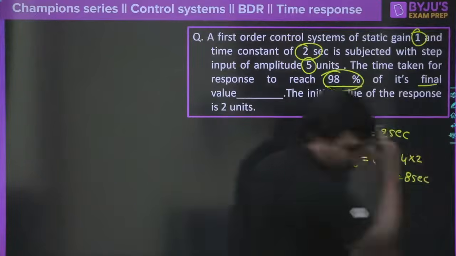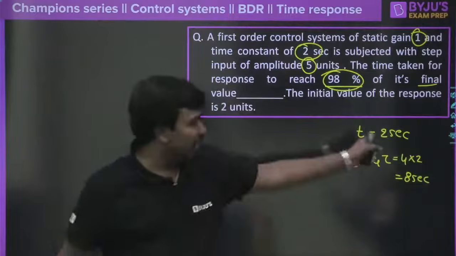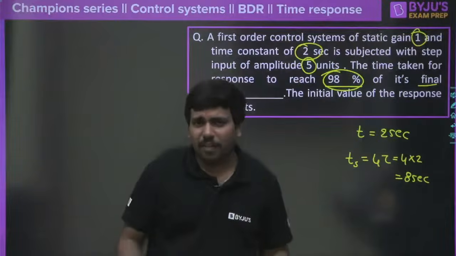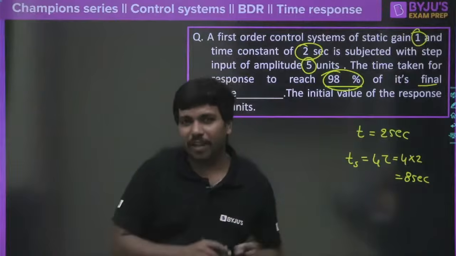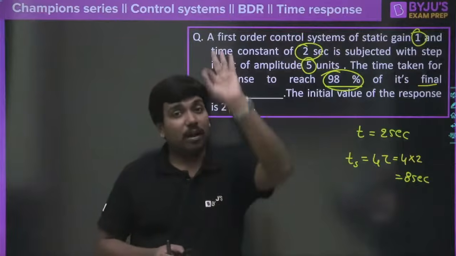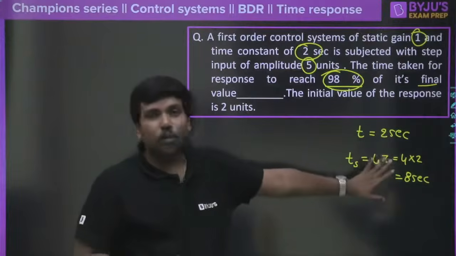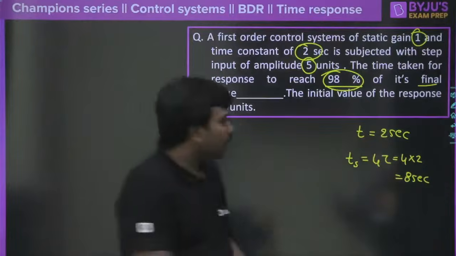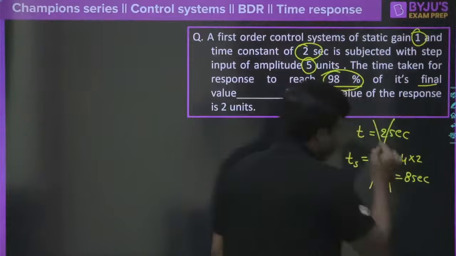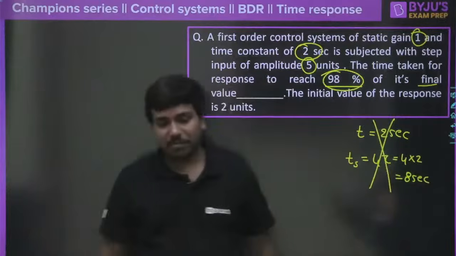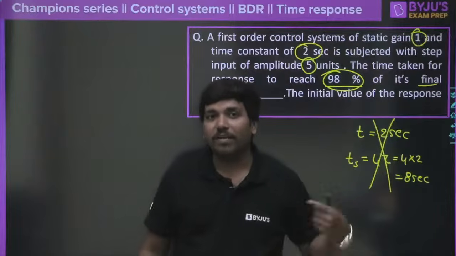So tell me, how many of you did it like this? First of all, think logically. Do you think that this is correct? But I am sure 98% of the students will go like that only. They will go like that, but this is the wrong answer. I would like to say this is the wrong answer. If it is the wrong answer, what is the correct answer?